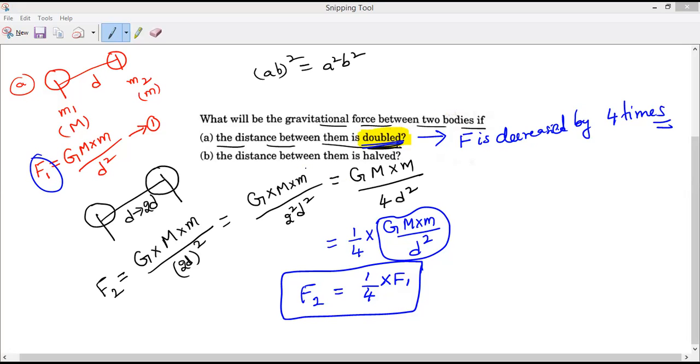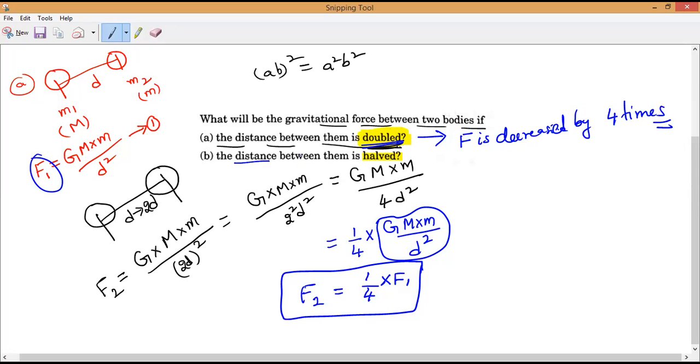Next, part B, part C, guys. Distance between them is halved. Halved means what, guys? What do you mean by halved? Kaushik, Johan, Mr. Aswin, please say. What do you mean by distance halved? What is the meaning of halved, guys? I already taught you also. Halved means half, sir. Becoming half. That's all.